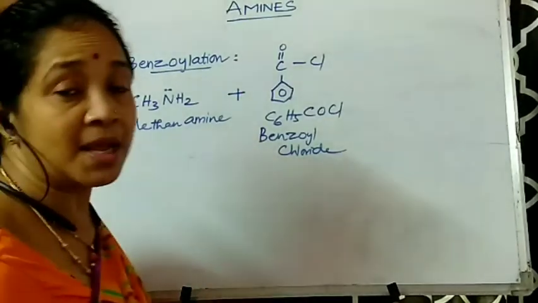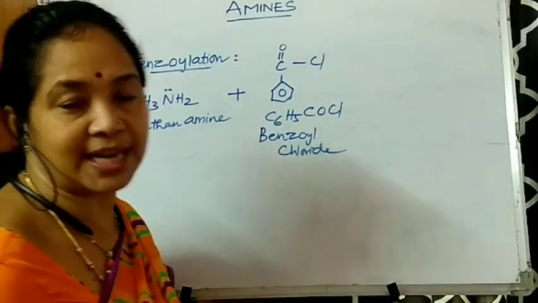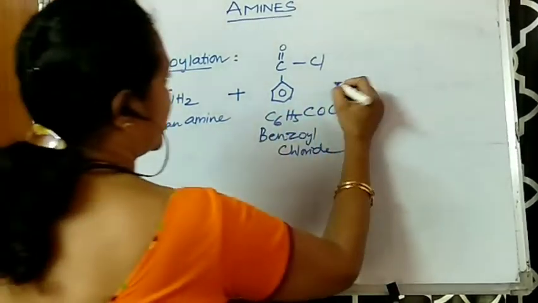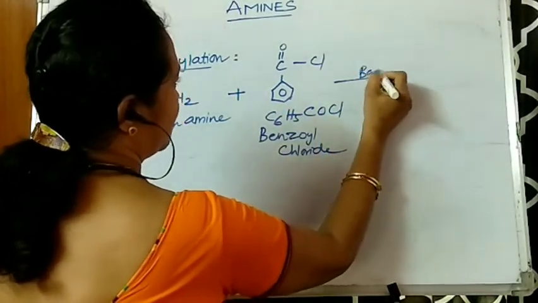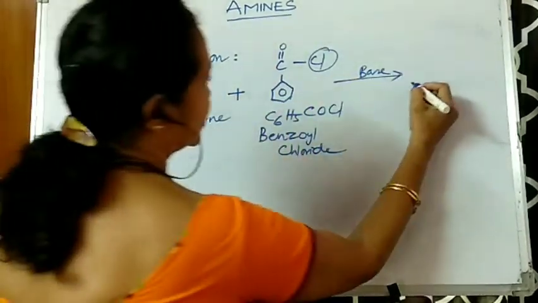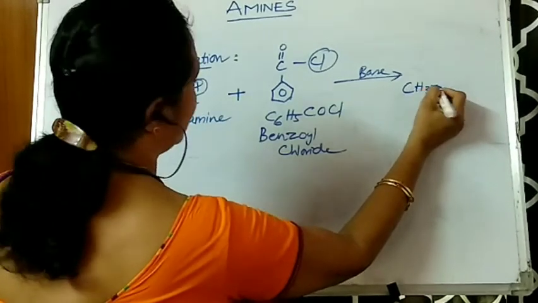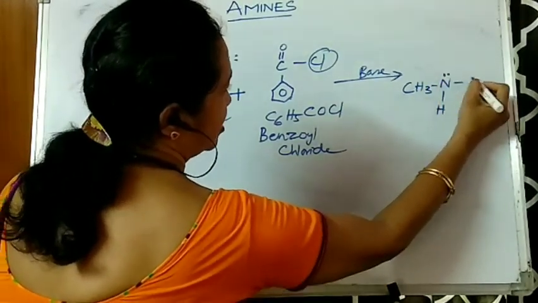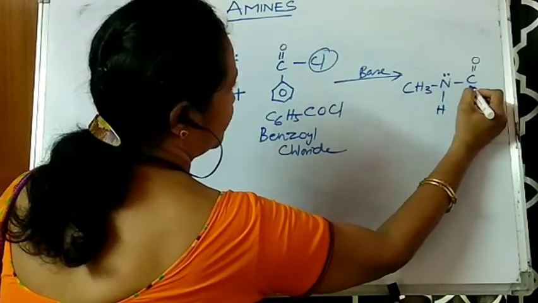This is obtained from benzoic acid. When benzoic acid is treated with thionyl chloride, you will be getting benzoyl chloride. So here this is also done in the presence of a base. Remove this chlorine and one of the hydrogens, such that you will be getting CH3NH-C=O, like that.